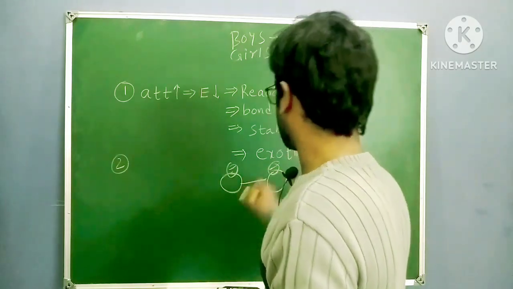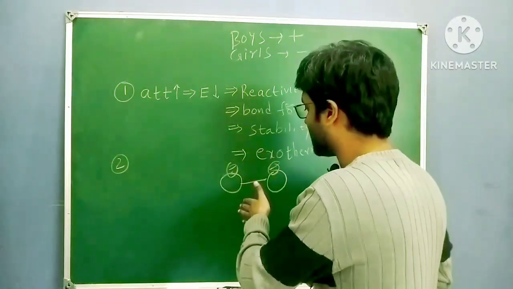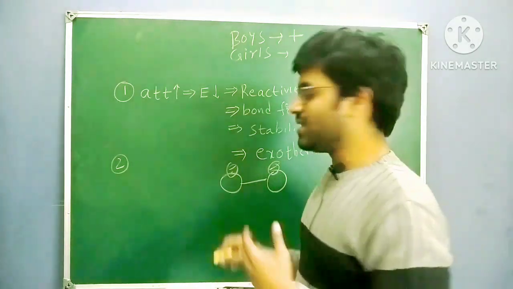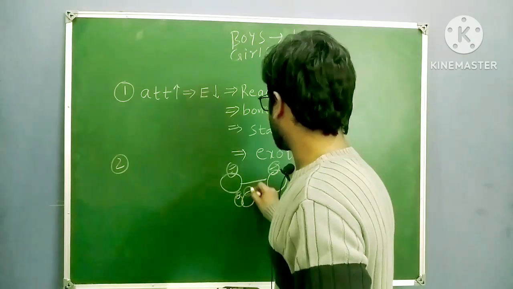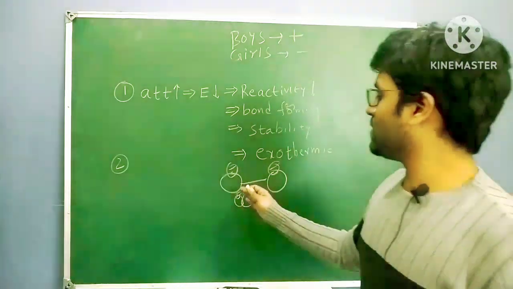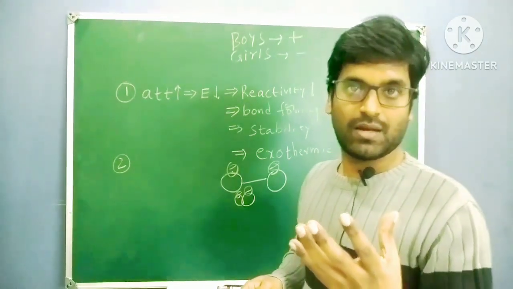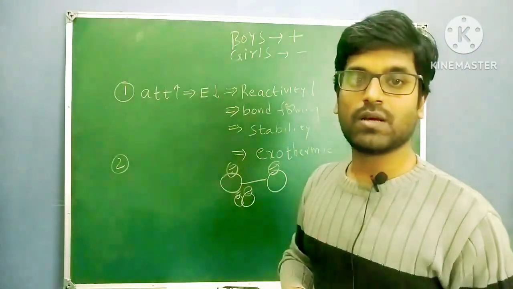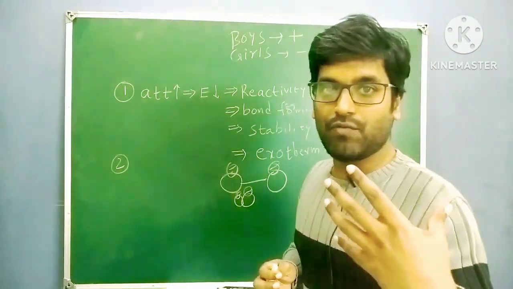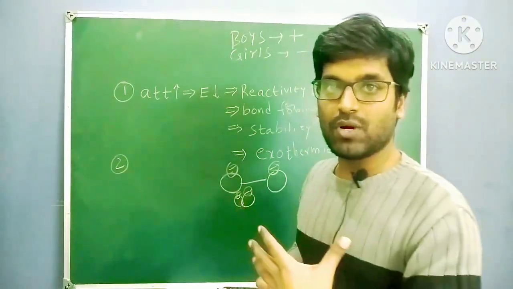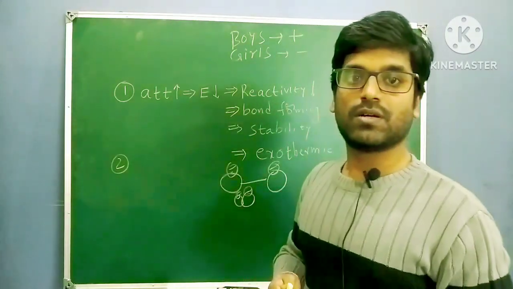They are attracting, they are forming a bond, but still they are maintaining some distance. But when they come very close to each other, because of the two same charges of these electrons, they are repelling each other. The bond might break. This is not possible. This is not a stable state. So you have to give energy to attract each other.